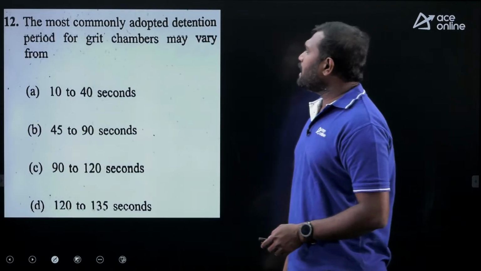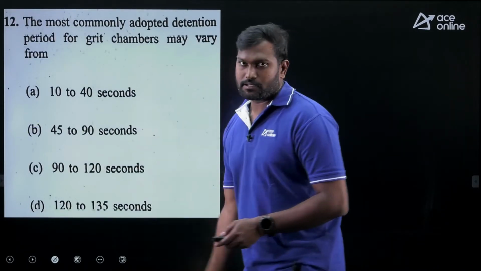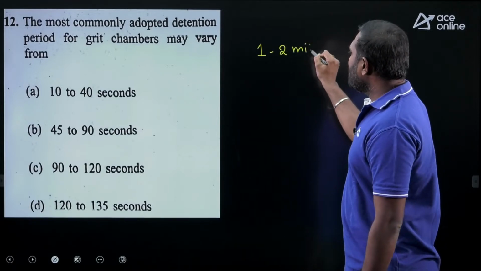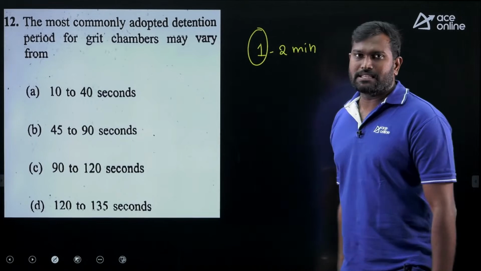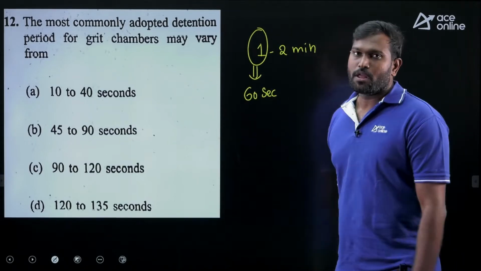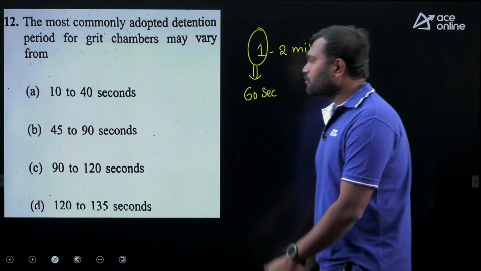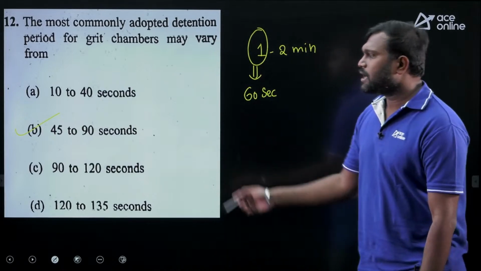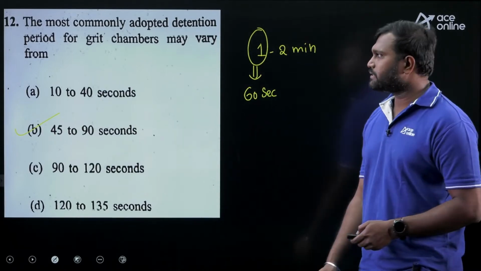Now the most commonly adopted detention time for grit chambers. In many of the textbooks they have given 1 to 2 minutes, but for design purposes, generally we go for 1 minute, which is nothing but 60 seconds. So from the given options, the nearby value is going to be 45 to 90 seconds. The correct answer is option B, 45 to 90 seconds.